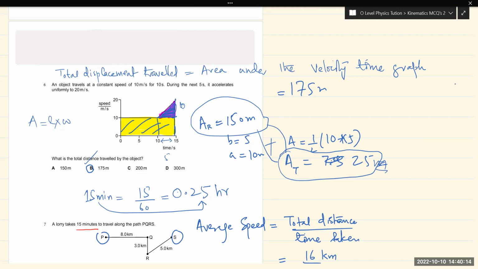अब हमें मालूम करना है what is the total distance traveled by the object. So very simple is the speed time graph. So area under the velocity time graph or the speed time graph shows the total displacement or the total distance traveled by the body. So हम क्या करेंगे कि हम इसको दो शेप्स में डिवाइड कर लेंगे, जिनका एरिया हमारे पास इजीली अवेलेबल है. तो ये हमारे पास बॉक्स है, ये बॉक्स रेक्टेंगुलर है और ये ट्राइंगल है.